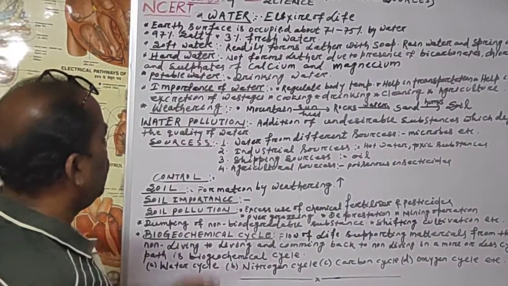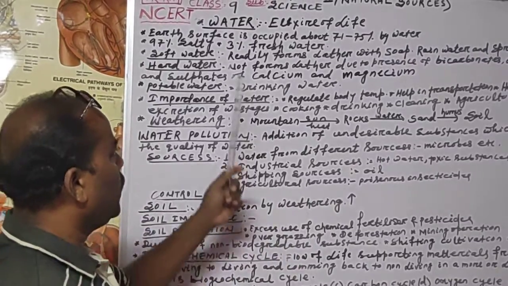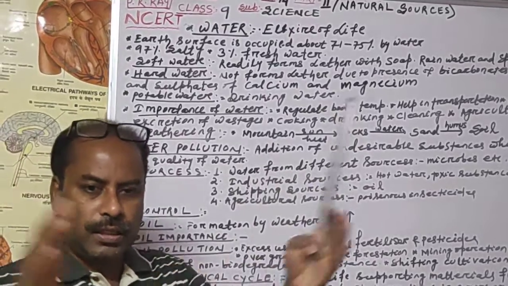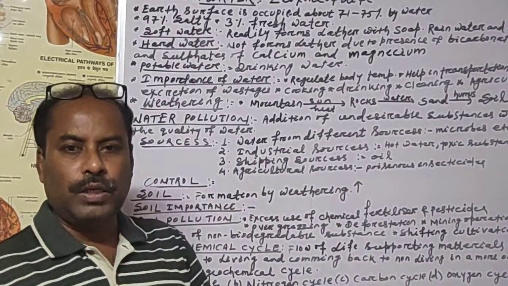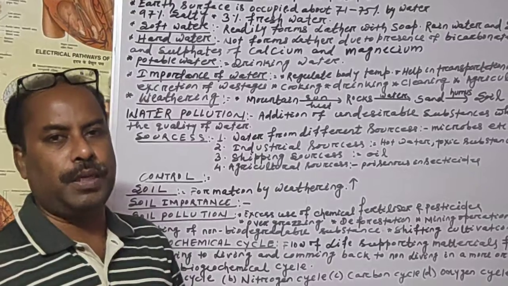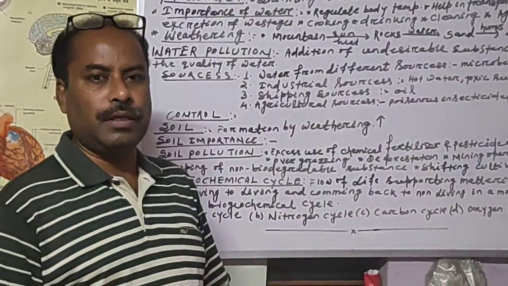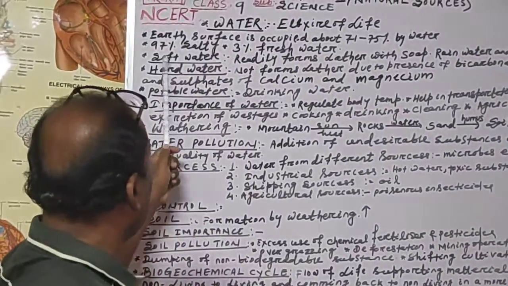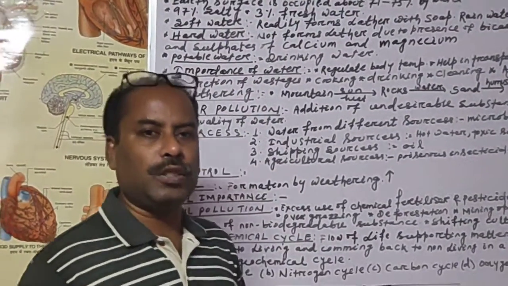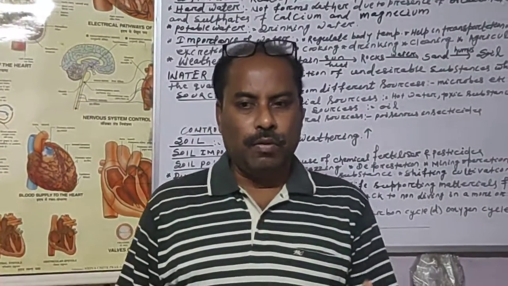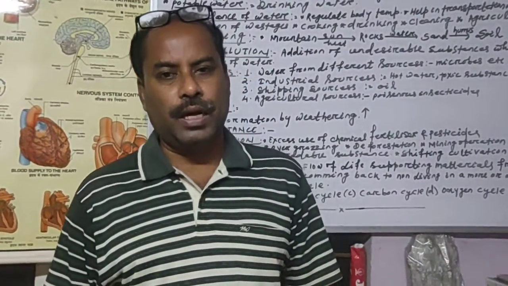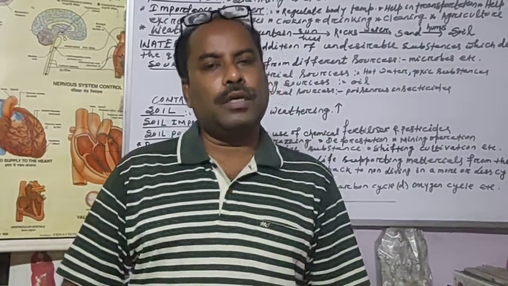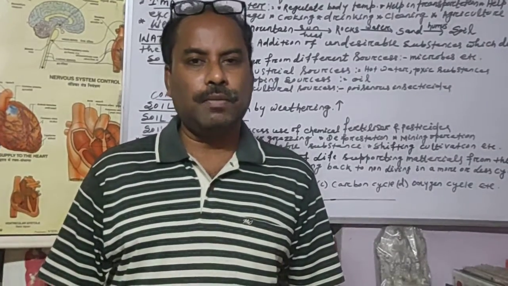Then we'll talk about some of the importance of water. 71 to 75% of the earth's surface is covered with water, what we call the hydrosphere. So our hydrosphere is 70 to 75% of the earth's surface, covered by water, but 97% is salty. So if we say water is sufficient on our earth, then why are we crying for the conservation of water, for the scarcity of water?